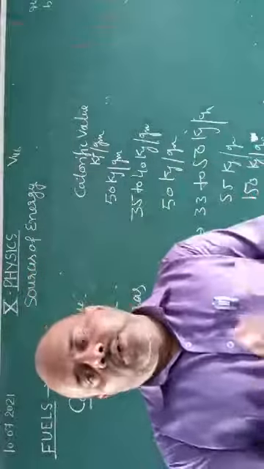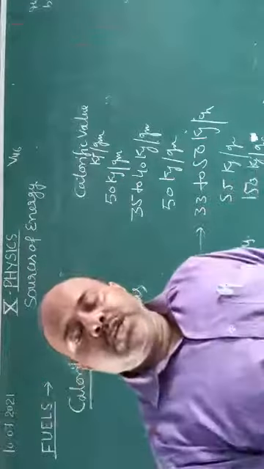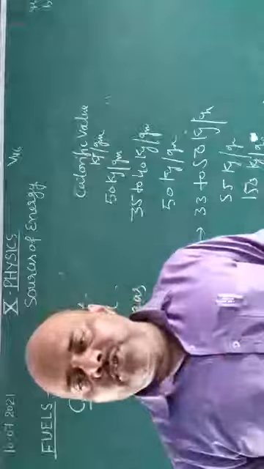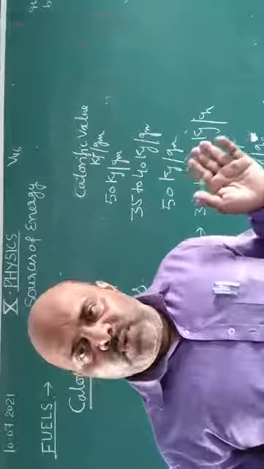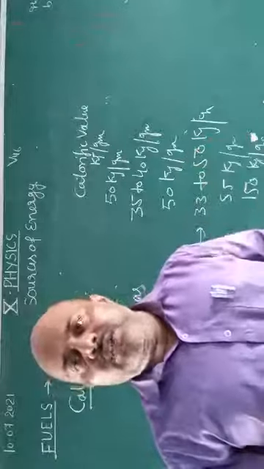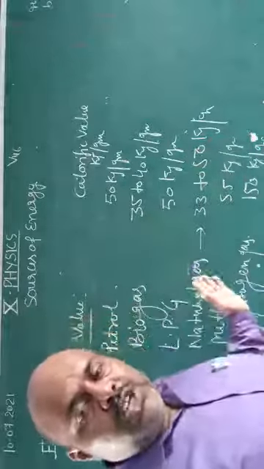It means that when 1 gram of hydrogen gas is burned completely, it produces 150 kilojoule of heat energy. Okay, now you can write. If you get the question, what does it mean?